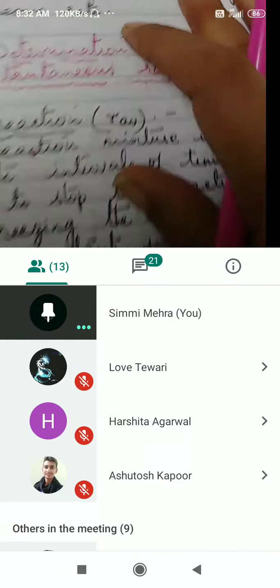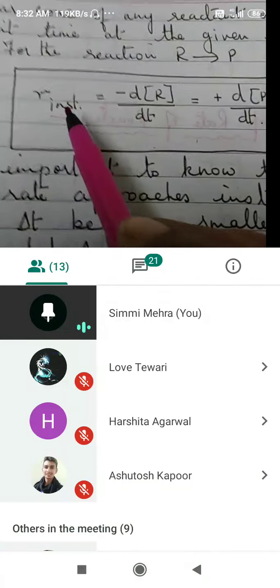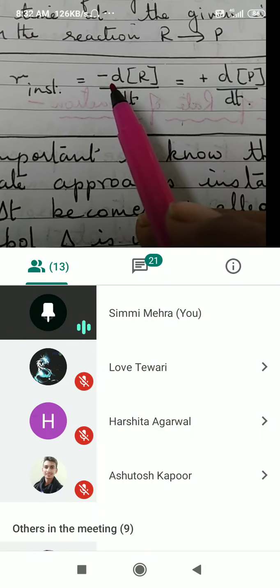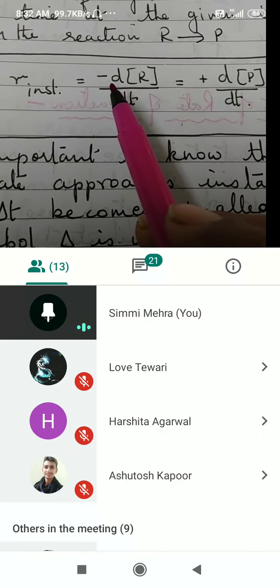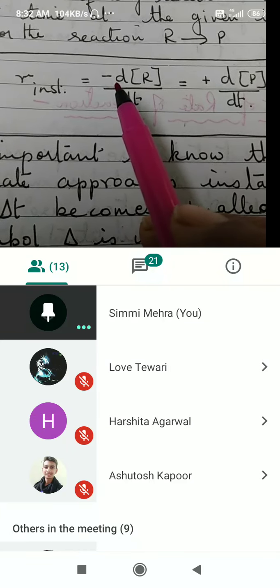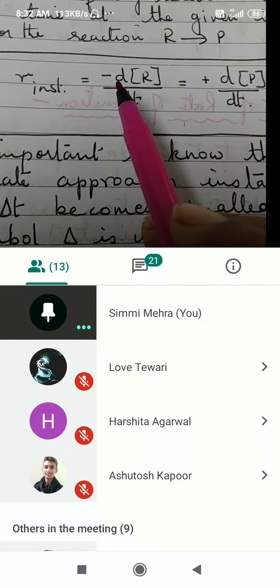For instantaneous rate of reaction, instead of writing delta, we write d. d stands for a very small change. If the value of delta is very, very small, it leads to instantaneous rate of reaction.